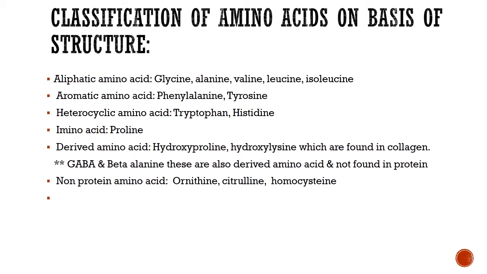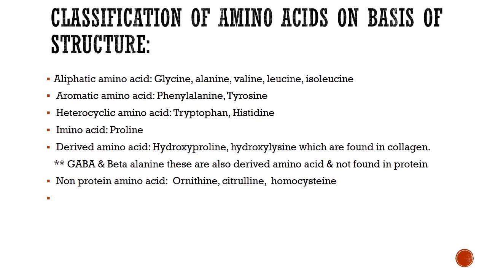And imino acids, as I have already said, are proline and hydroxyproline, which is derived from the hydroxylation of the prolyl residue. Now, derived amino acids are amino acids which are derived from the post-translational modifications of the amino acids. These are mainly hydroxyproline and hydroxylysine, which are abundant in the fibrous protein collagen, and gamma aminobutyric acid and beta alanine. These are also derived amino acids and not found in protein.